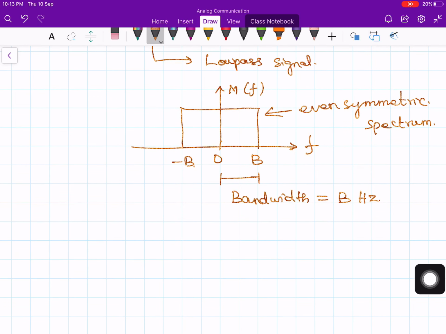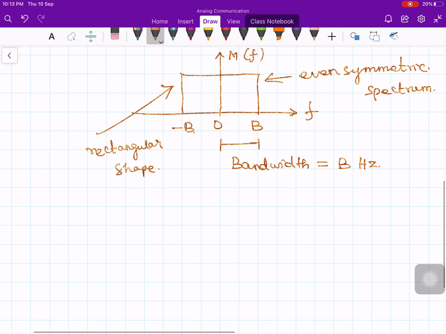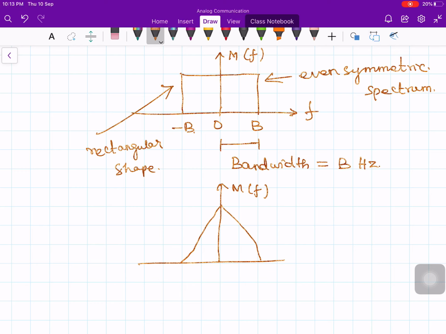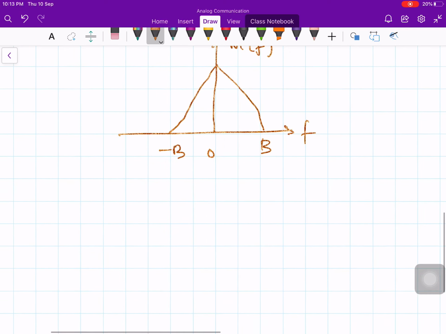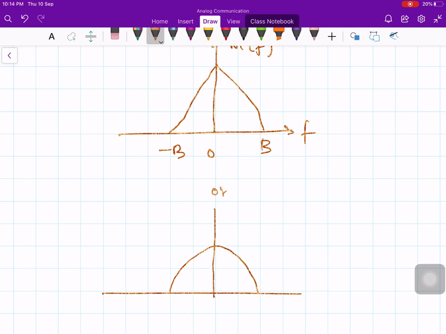It could be a rectangular shape, and if you refer to some other textbook, they may draw a triangle shape. So this is your M of f, and this is B and minus B, 0. Some authors will denote it like this.